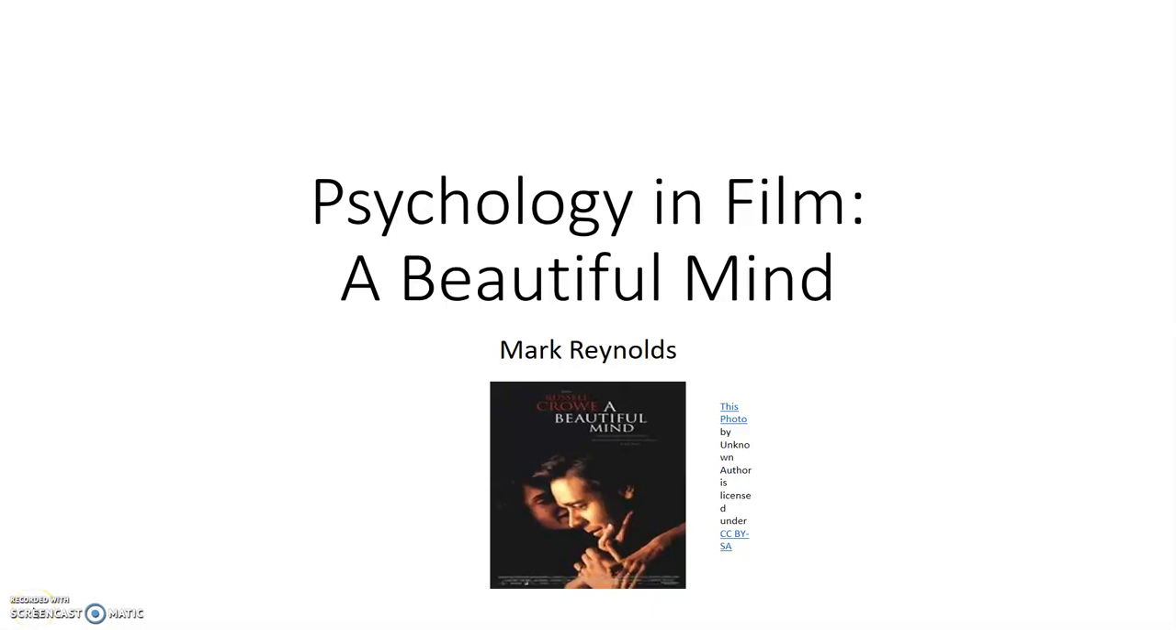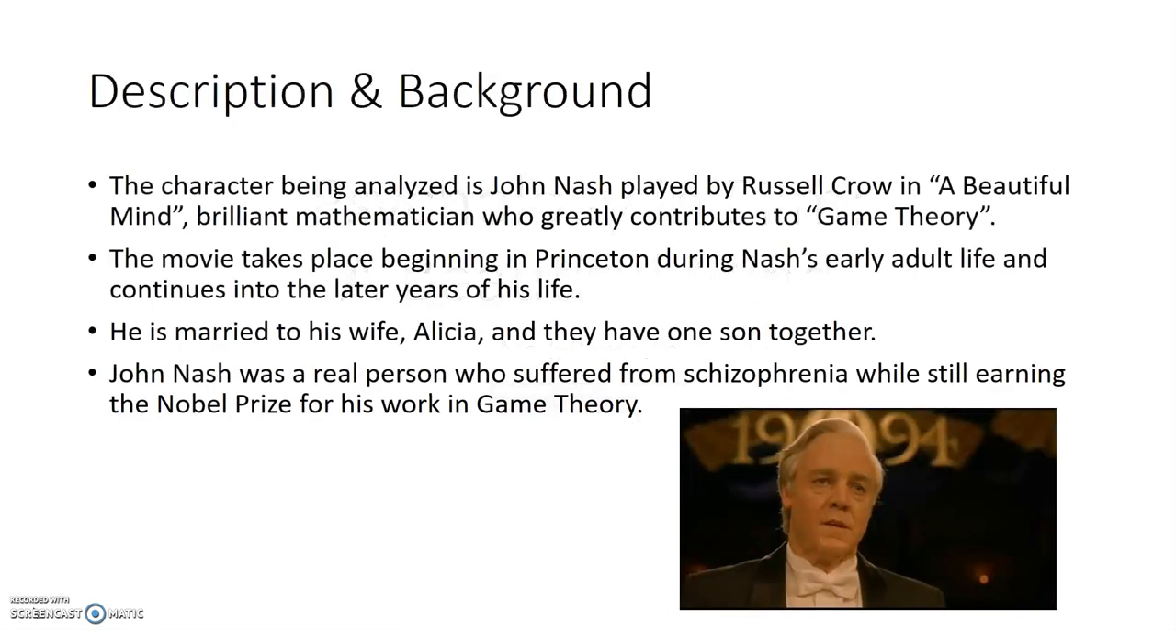My name is Mark Reynolds, and we're going to be doing a Psychology in Film assignment over A Beautiful Mind. The character being analyzed in this study is John Nash, who's played by Russell Crowe. He's a brilliant mathematician, studies at Princeton, and greatly contributes to game theory.